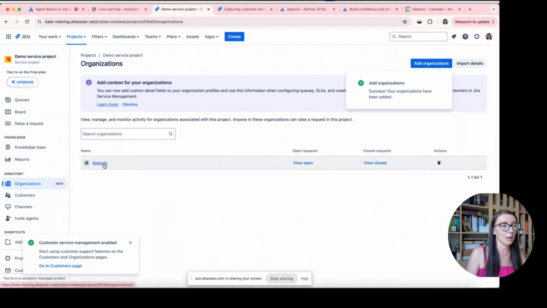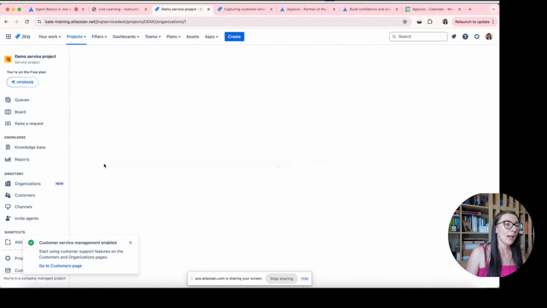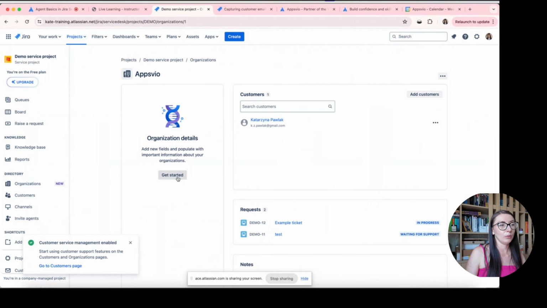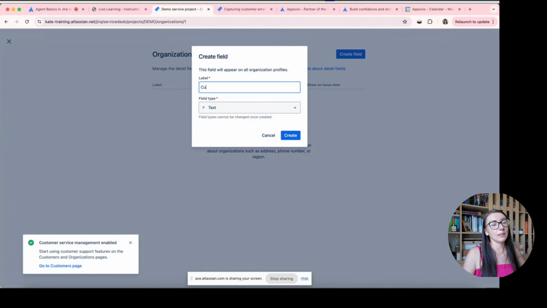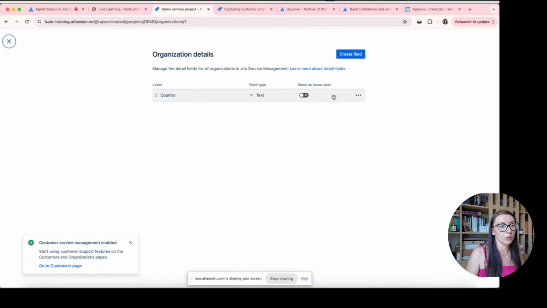So when I go, for example, to this Appsvio and click here, I can create some fields. So for example, I define a field to collect the country for every organization, and I decide to show it on the issue view, and let's see how it looks.